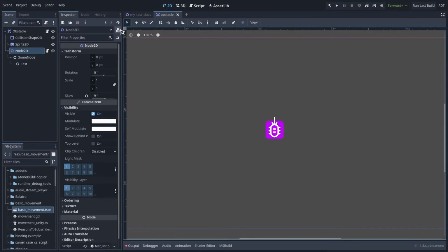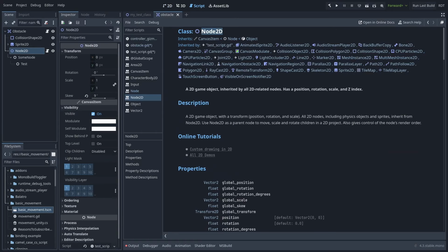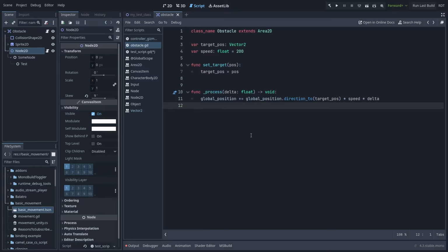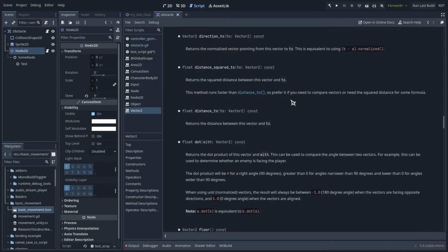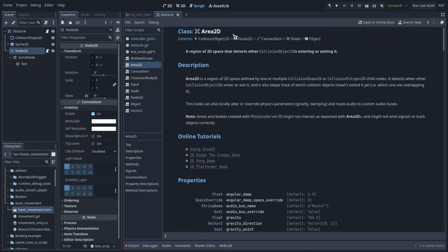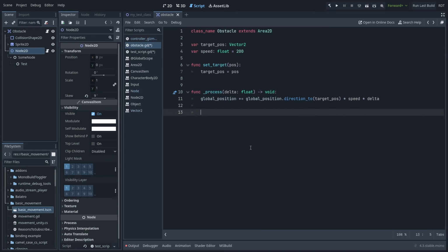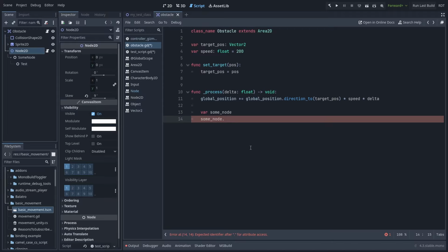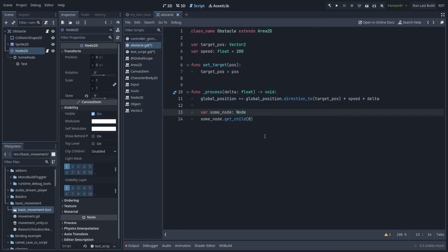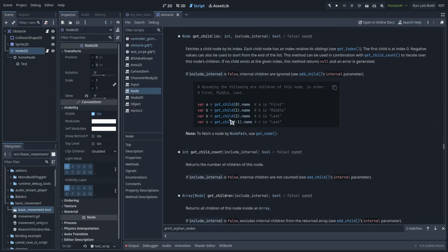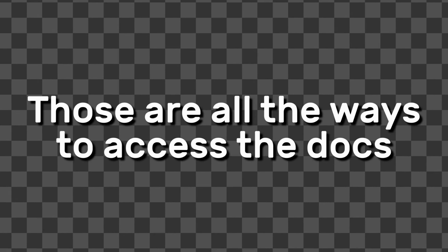You can also use the docs button here to go to the selected node type's page. When you're inside a script, you can hold Ctrl and click on any symbol to automatically navigate to its definition in the docs. This also works with any type of symbol. It's important to remember that it will only work consistently when you statically type your variables. Say you create a dynamically typed variable and call a method on it. Godot doesn't have enough information about what object you're working with, so control clicking on it might not do anything. But when you static type the variable, you can reliably control click on it to go to the docs. Those are all the ways to access the docs.